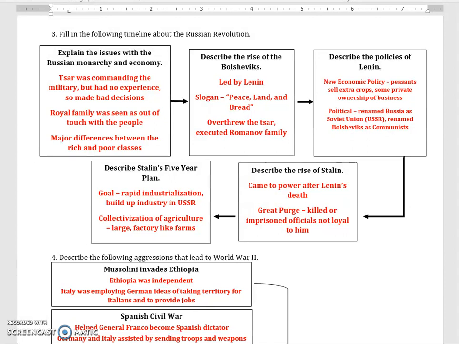Joseph Stalin's major policy was the 5-year plans. And there was actually a series of 5-year plans. The major goal was to rapidly build up industry within the Soviet Union in order to be prepared for any future wars. But he also decided to make collectives of the farms, basically take a bunch of smaller farms, combine them together, and turn them into factory-style farms. The industrialization of these 5-year plans will be the successful part.